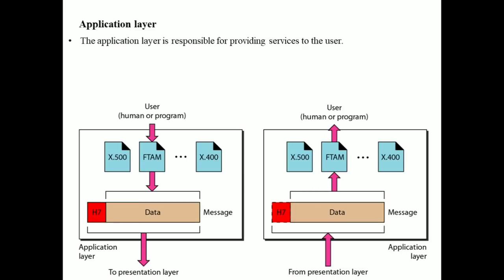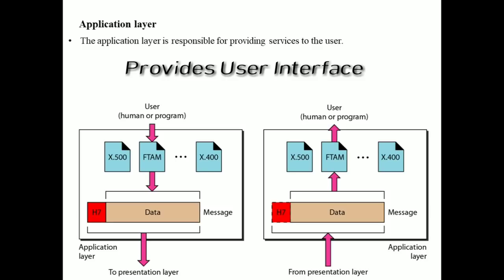And the last and final layer in the ISO-OSI model is the application layer. The application layer is responsible for providing services to the user, that is, it enables the users, whether humans or software, to access the network. This application layer provides the user interface and support for services such as electronic mail, remote file access and transfer, access to the World Wide Web and so on, for different types of applications.